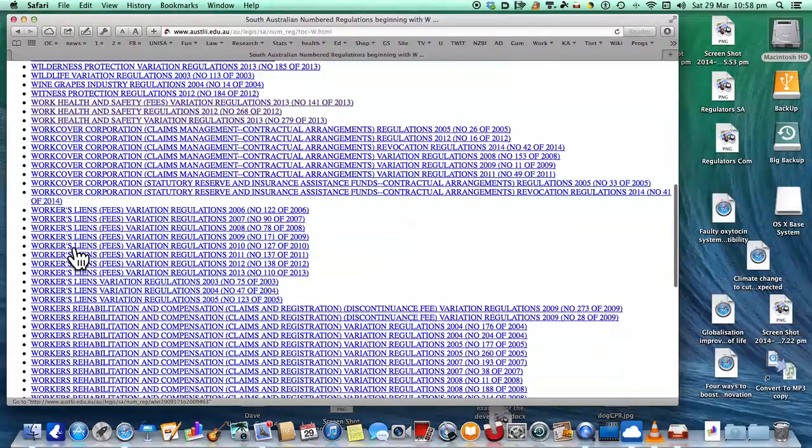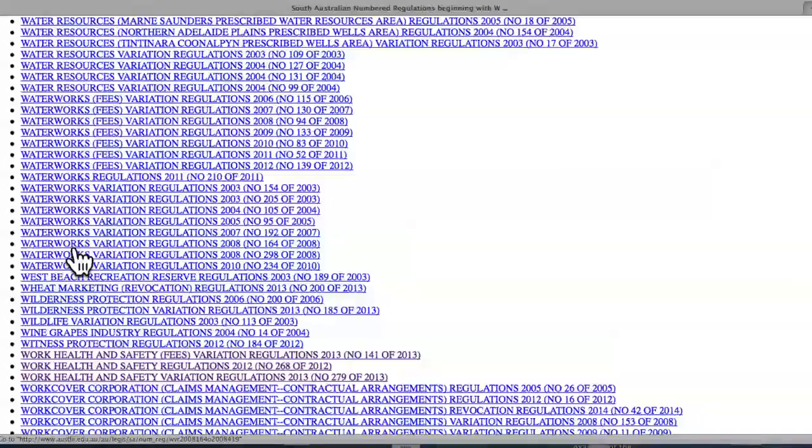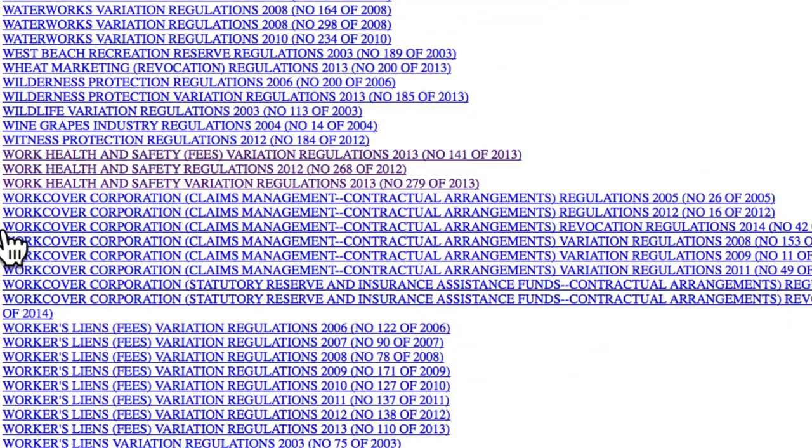Oh, I can zoom up on this one. Still getting used to this program at the moment. Work health and safety fees, variation regulation. So we probably don't need to worry about that too much. It's about fees, but it may be something useful. Work health and safety regulations, 2012, very important part of it. And work health and safety variation regulations, so that we'd need to have a look at to see what it means as well. But there's three at least that we know are going to be covering work health.